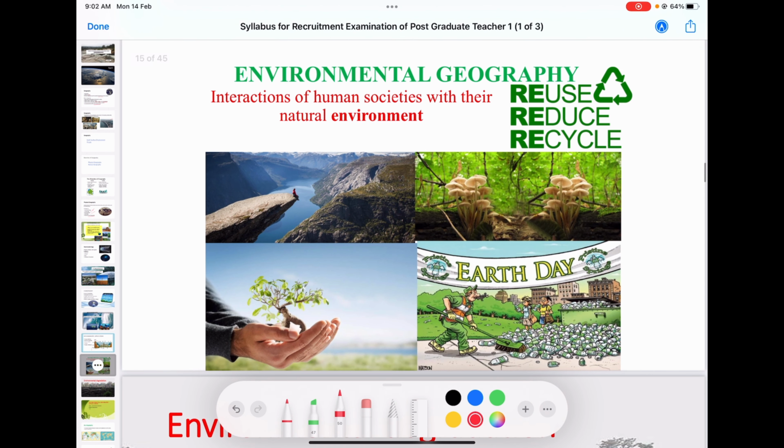Then comes environmental geography. Environmental geography is the interaction of human society with their natural environment. Whatever it is, pollution, the main thing studied under environmental concern is environmental pollution and degradation, how humans change the characteristics of the earth, how they influence the soil, the water, the air. All those things come under environmental geography.